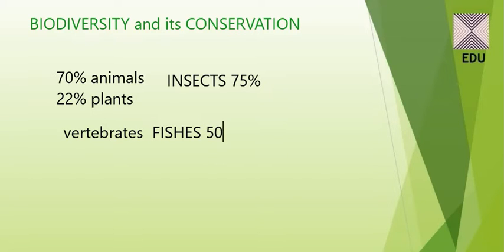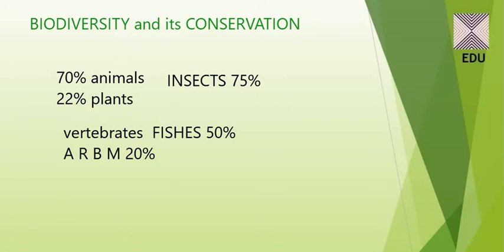So 50% of the vertebrates are comprised of the fishes. Then after fishes we can have amphibians, reptiles, birds, and mammals. All these comprise near to 25% or 20% of the biodiversity of the vertebrates.